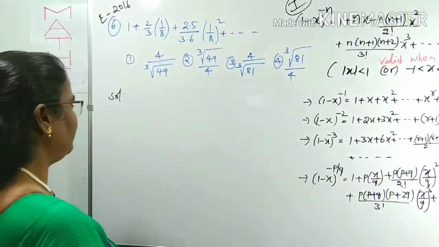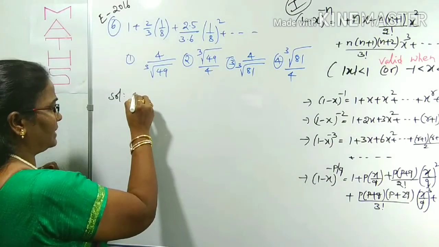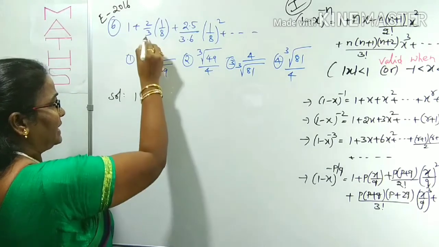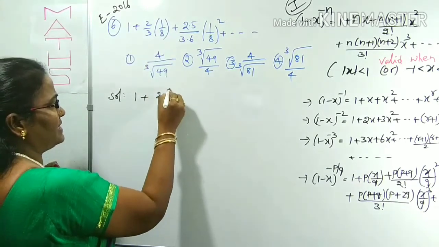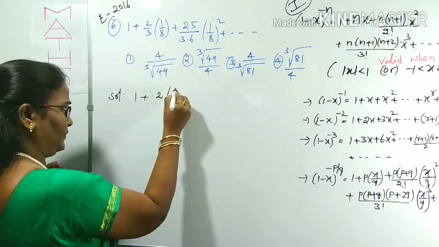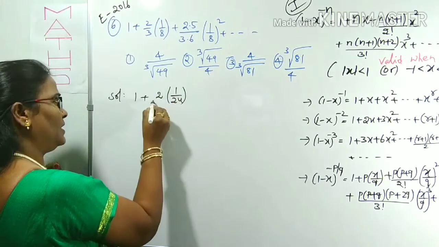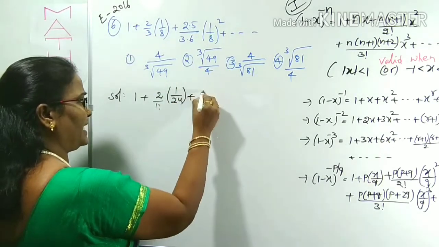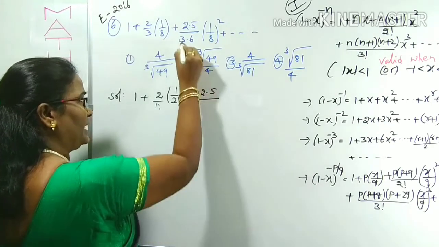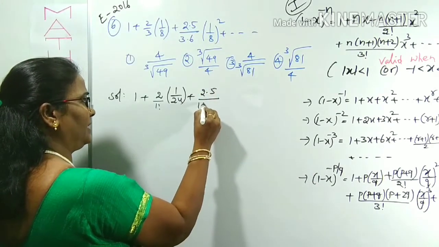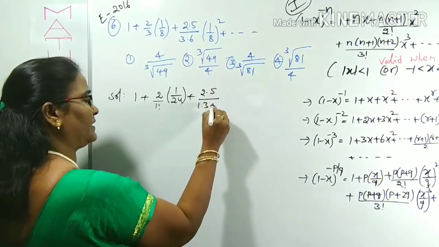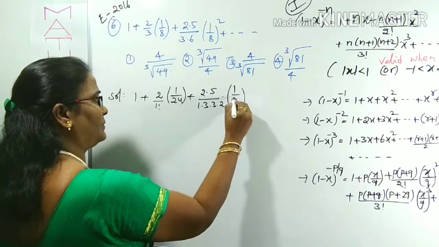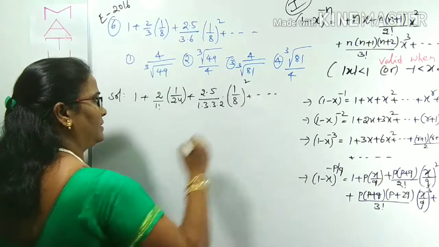To simplify this one, I'm reducing it like this: 1 plus 2, 3, if I take inside this bracket, 3 into 8, 24, 1 by 24, 2 by 1 factor also we can write. Next, 2 into 5 as it is, by 3 we can write 1 into 3, and 6 we can write 3 into 2, with 1 by 8 whole square, and so on.